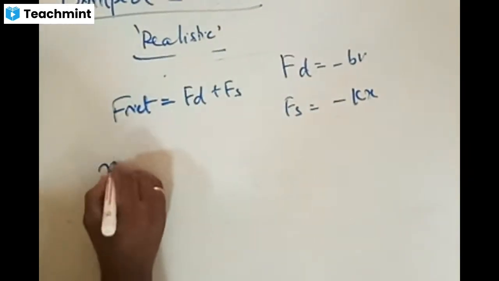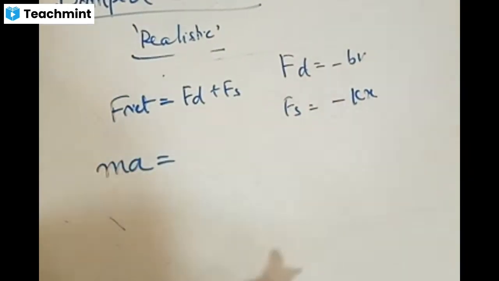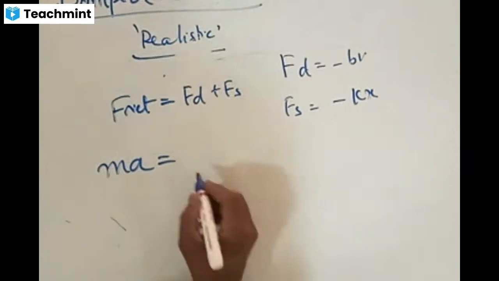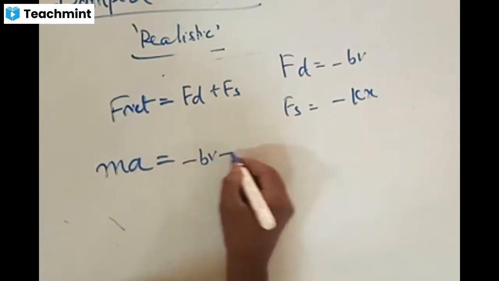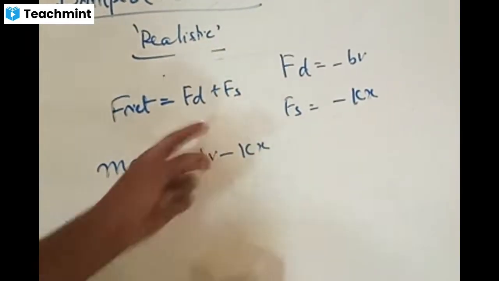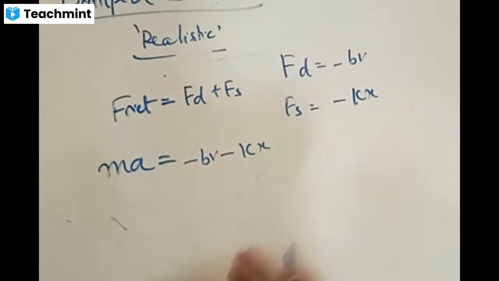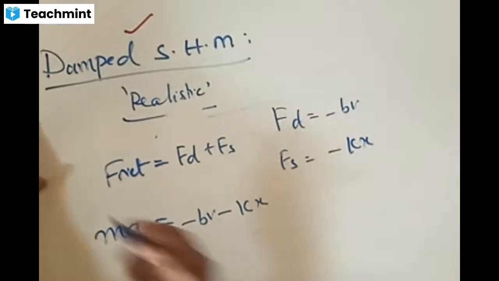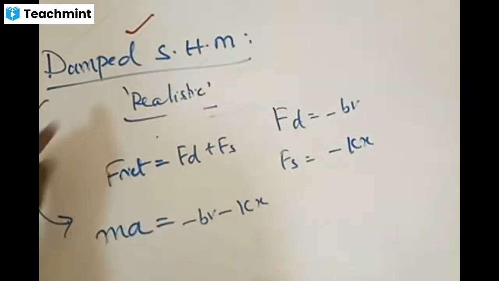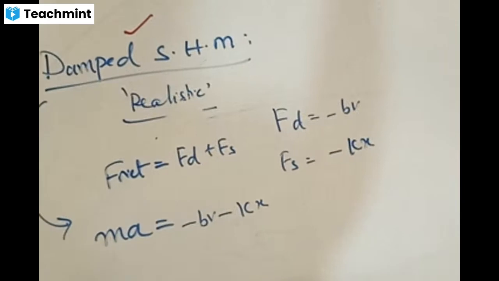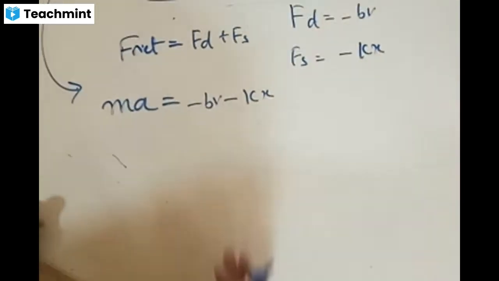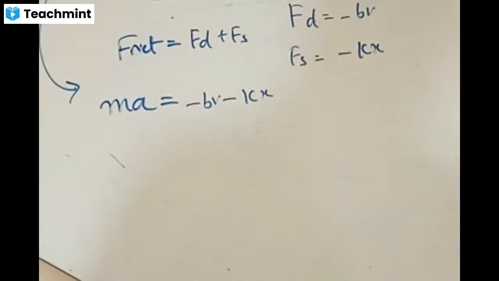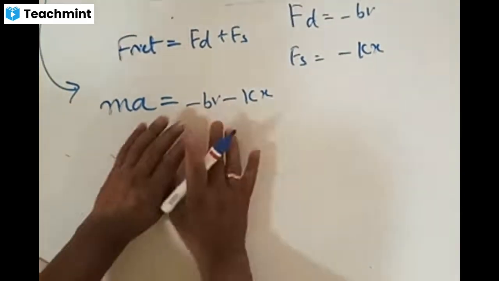Net force is given by what equation? Mass into acceleration, whereas Fd is given by minus bv and Fs is given by minus kx; because of opposition, we are getting minus signs. We are just writing the mathematical form for a particle executing simple harmonic motion. Remember, you will have only the equation, no solution for this. We have derived some equation; you don't need to get any other derivations, only you should remember this equation.